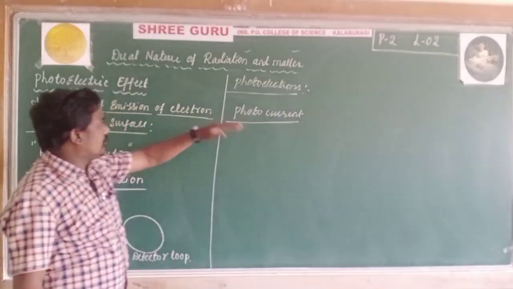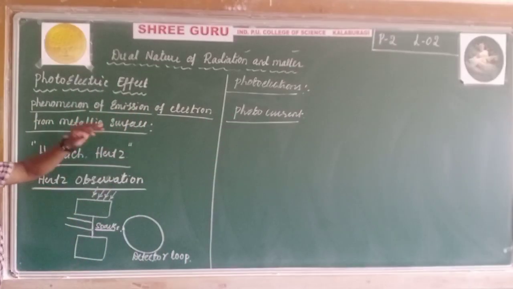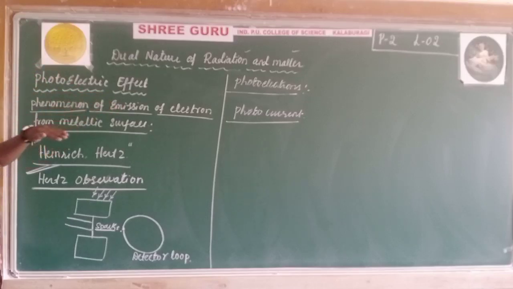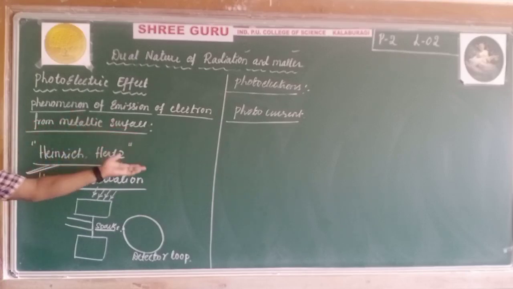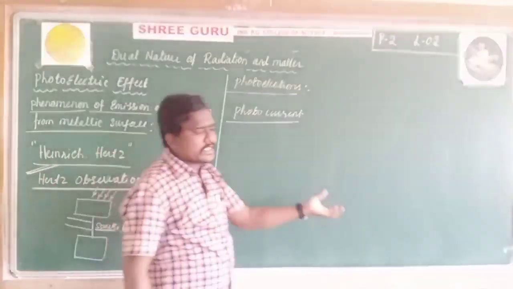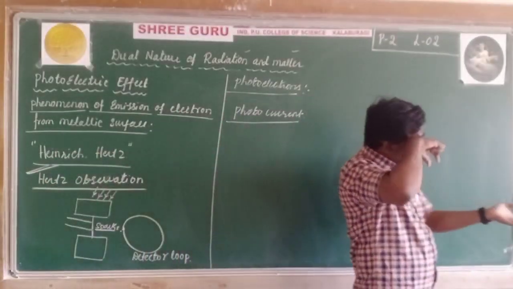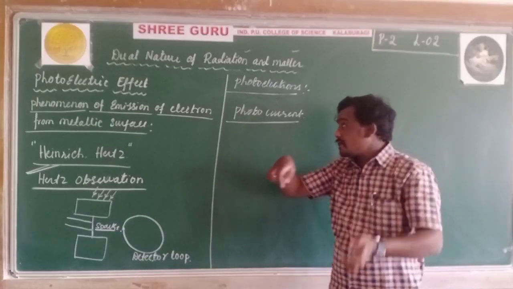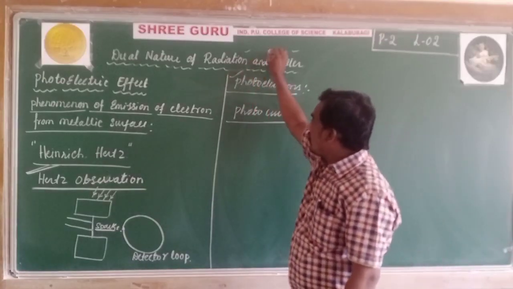Photocurrent. Once again, please listen here. What is meant by the photoelectric effect? The phenomenon of emission of electrons from the surface of a metal when a suitable frequency is incident on it. The emitted electrons are called photoelectrons.